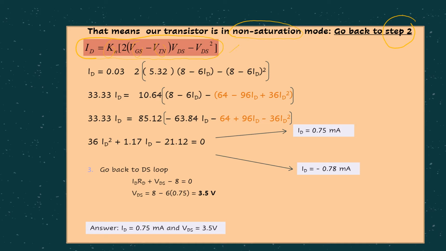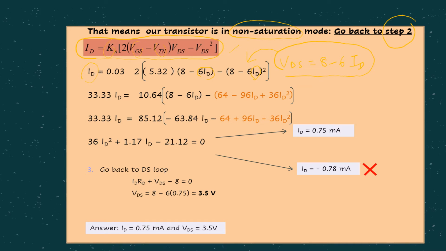Leaving our ID in terms of VDS. You should notice that in this case, VDS is given by 8 minus 6 ID. Remember the KVL at the DS loop? We get this equation, right? So we substitute VDS in terms of ID into this equation, leaving the only unknown that we have here as ID.